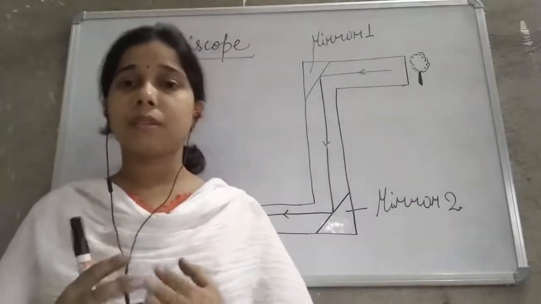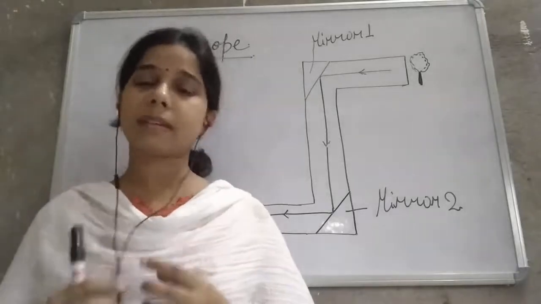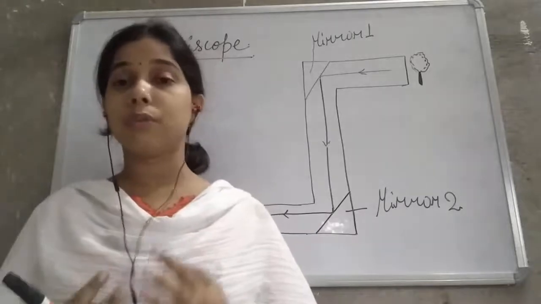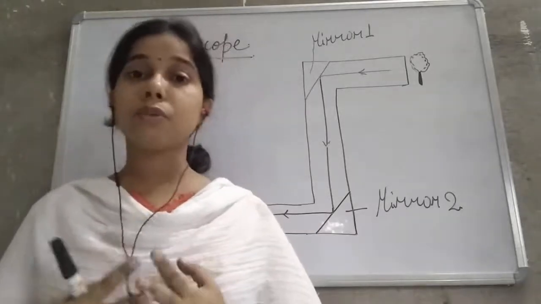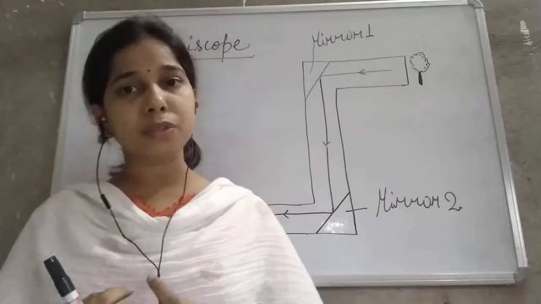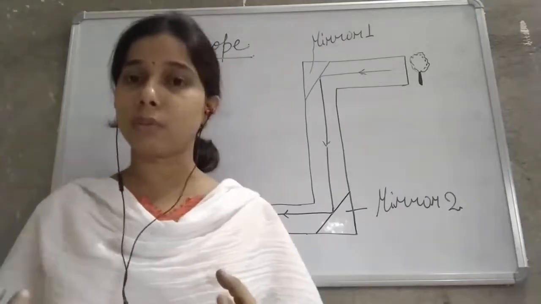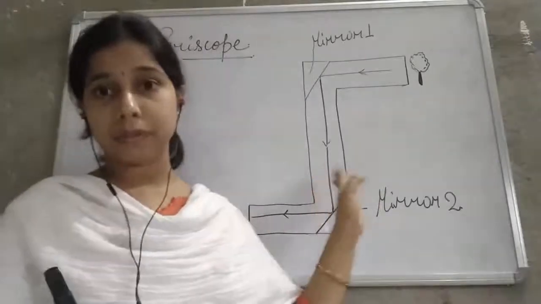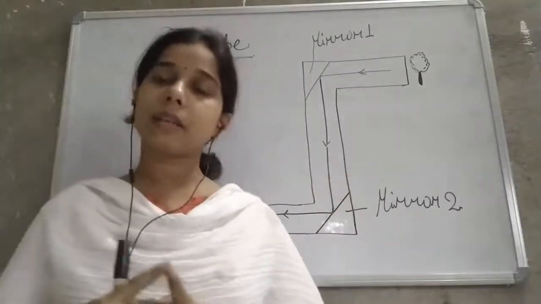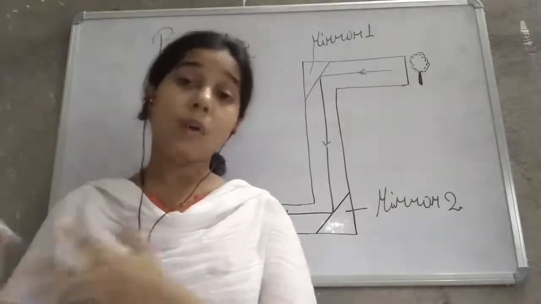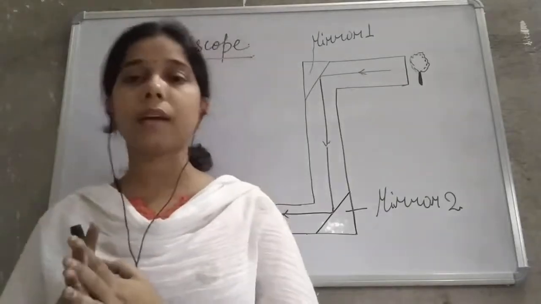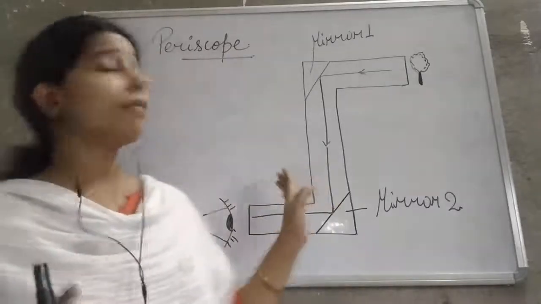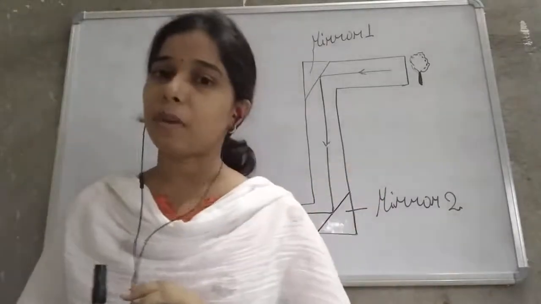Uses: you can see the plane mirror is used in many places, like in the solar cooker we use at our houses. It is used in many scientific instruments. The plane mirror is also used in the periscope, which we will study today. As well as, you can see it is kept outside a shop so that the shop will look bigger. Now today we will start with the periscope.